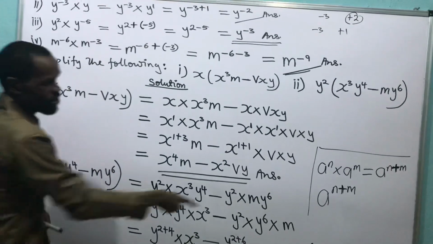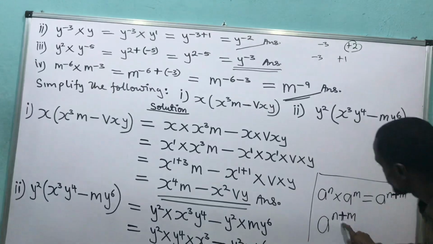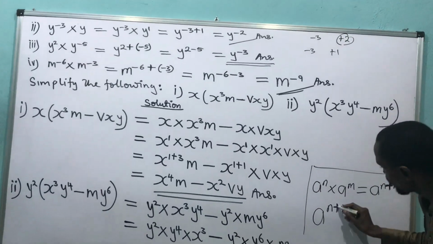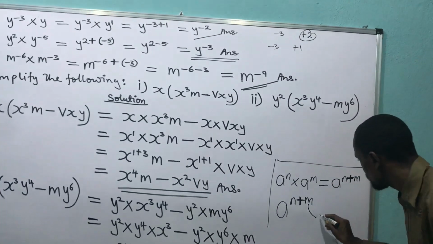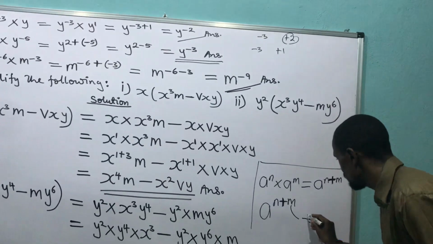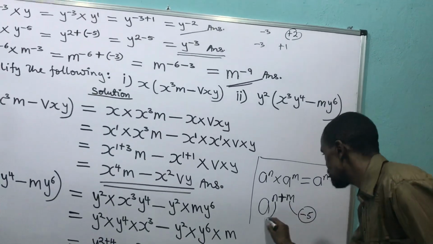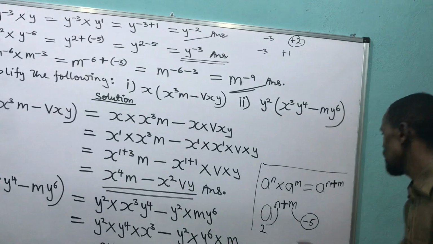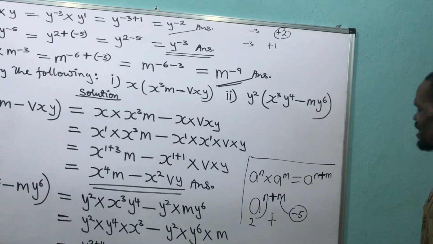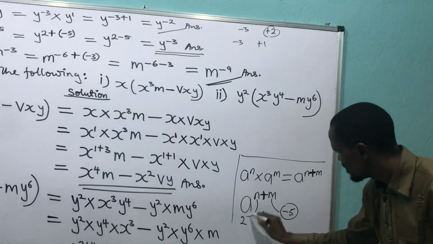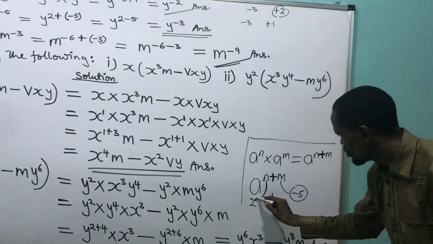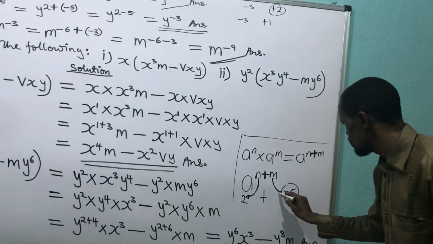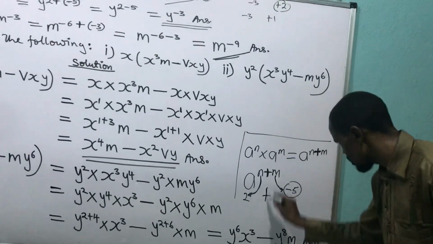Plus is constant. Come to their formula. You see this plus, this plus is constant. And what happened? This M now is what? Minus what? 5. Look at it. And this man is what? 2. Have you seen it? And look at the plus. Are you following me? Good. This N is what? This man, right? This one is what? This. And this plus is what? Constant. It must be there.